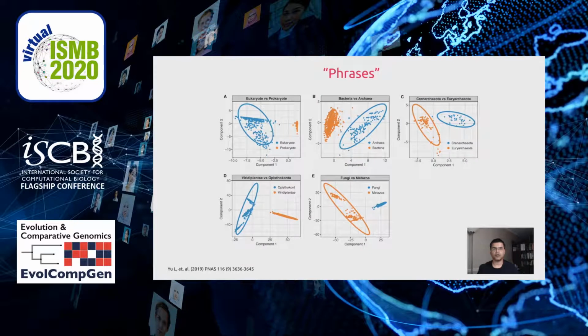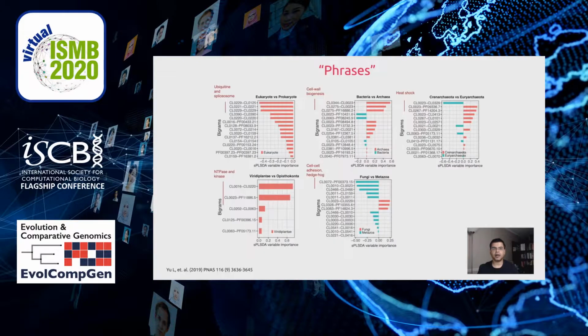We also use the bigram conditional probabilities to find the bigram features or phrases most prominent in each major branch of life. The bigram features identified important functions in each subgroup. Like, eukaryotes and prokaryotes are differentiated by bigrams that are involved in ubiquitin and spliceosomes, the quintessential features of eukaryotes.